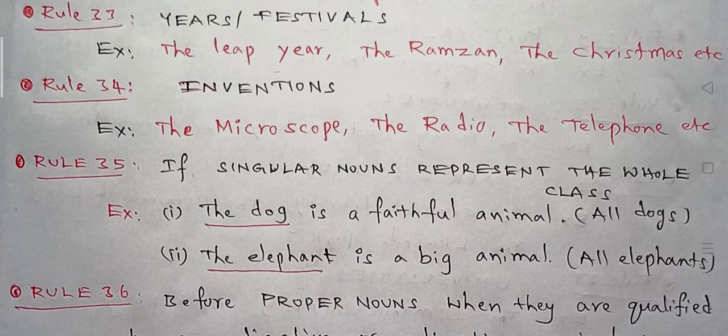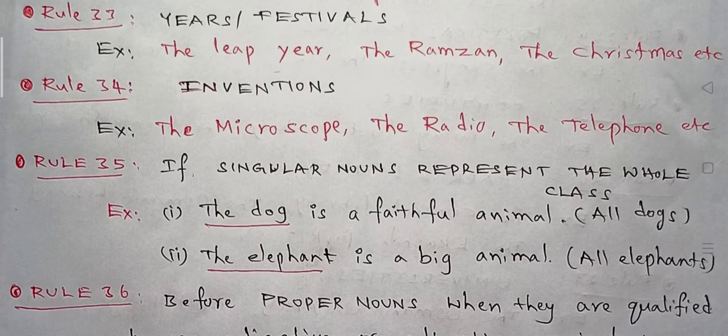According to rule 35, if singular nouns represent the whole class. If the singular nouns represent the whole class. ఏకవచనమైనప్పటికీ మొత్తం జాతిని సూచించినప్పుడు. If singular nouns represent the whole class. ఏకవచనమైనప్పటికీ మొత్తం జాతిని సూచించినప్పుడు మనము ఆర్టికల్ దాని వాడతాము.